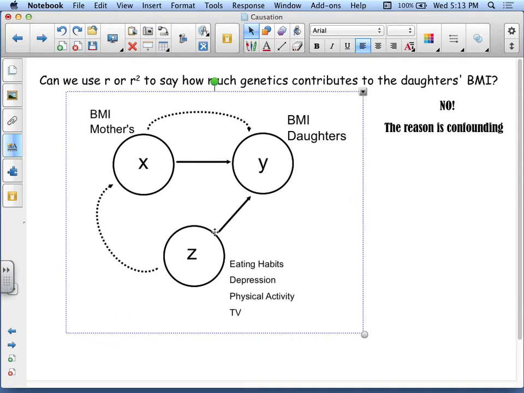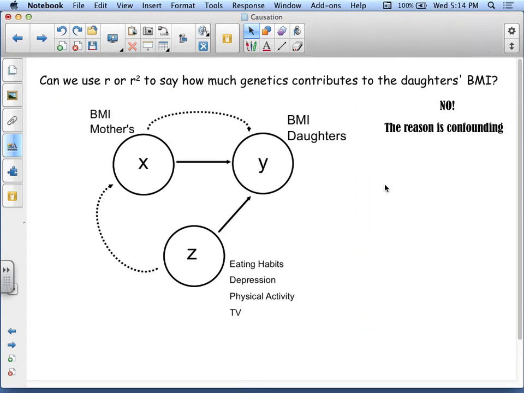But this means there's a direct effect. Eating habits, depression, and physical activity directly affect the daughter's BMI. The mother's BMI genetics directly affects the daughter's BMI. So this is what we call confounding. We don't know which one of these causes what percentage, and in fact, they could both cause the mother's or the daughter's BMI to be high. So you don't really know which one causes more. That's why it's confounding. Sounds confusing, but that is how I like to relate it.